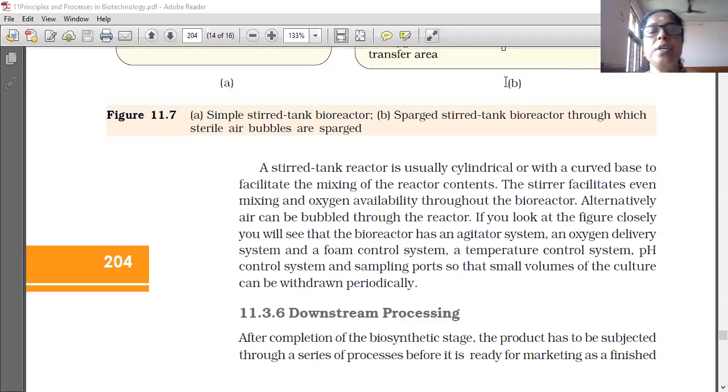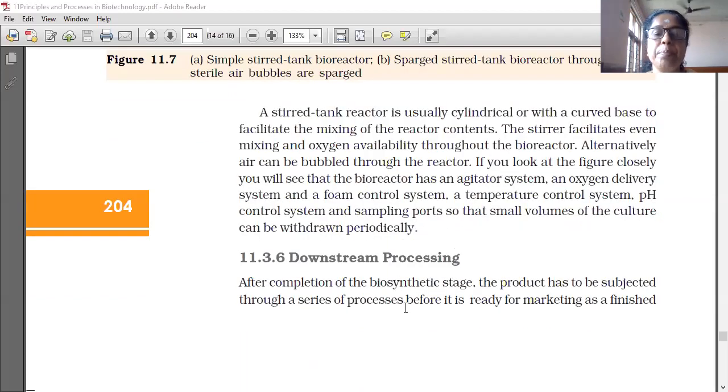So we are continuing recombinant DNA technology with the downstream processing. Already we learned how the bioreactor works in the last session. Downstream processing: after completion of the biosynthetic stage, the product has to be subjected through a series of processes before it is ready for marketing as a finished product.